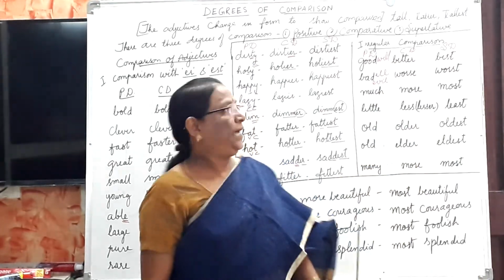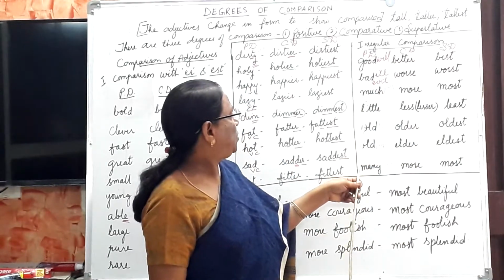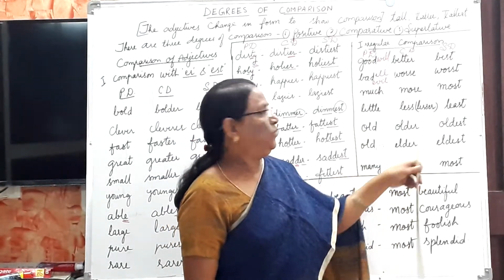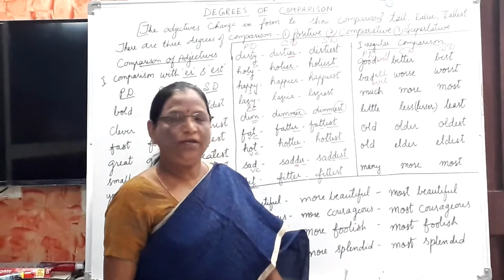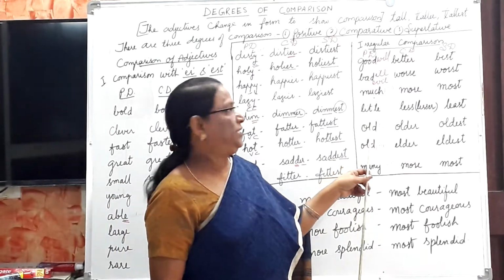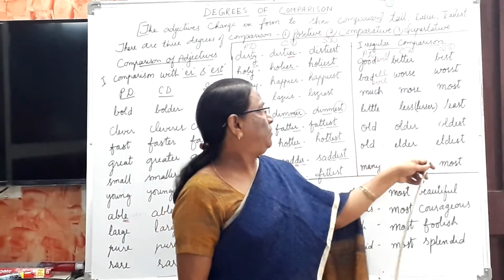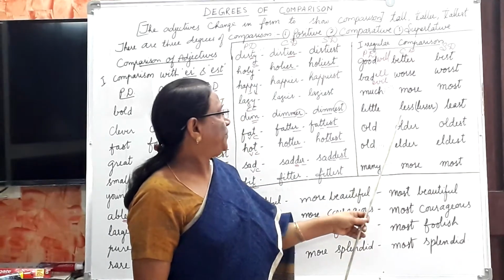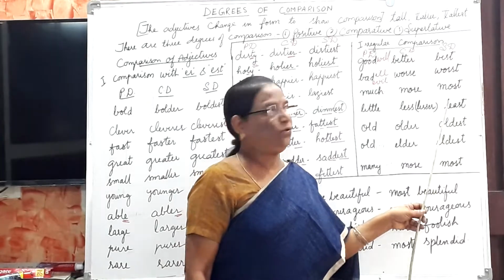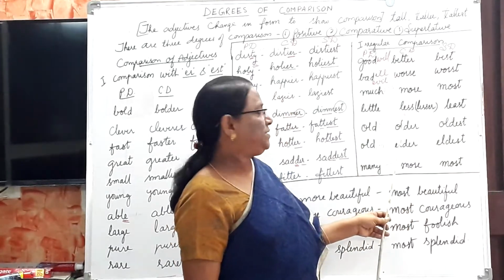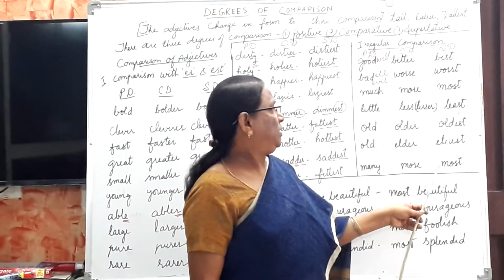And now next is much. Much, more, most. Much means quantity. We use much for quantity. Little, less or lesser, or least.